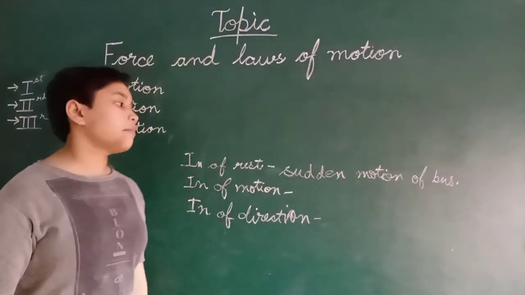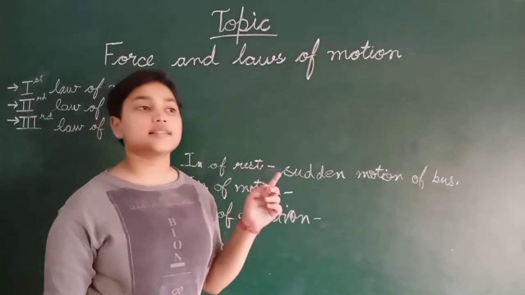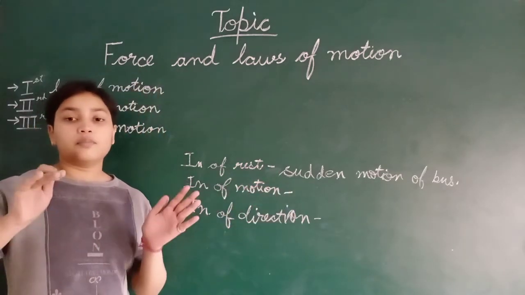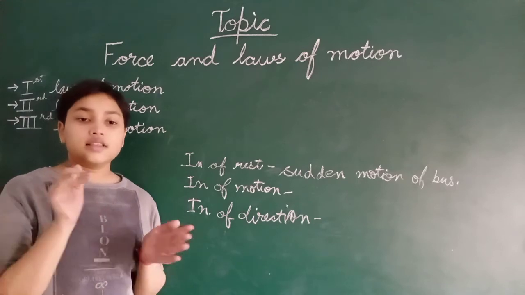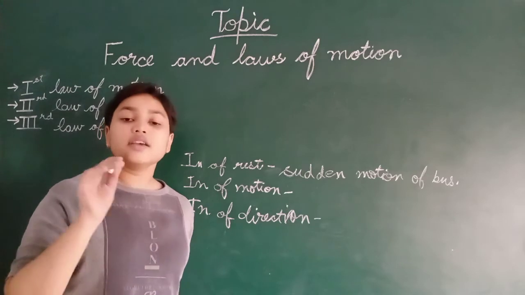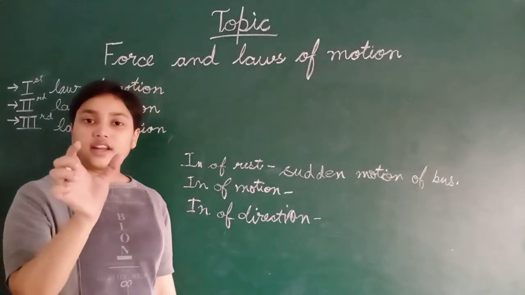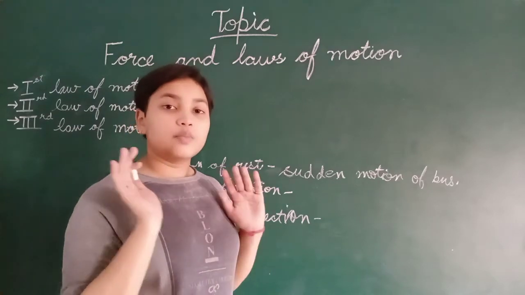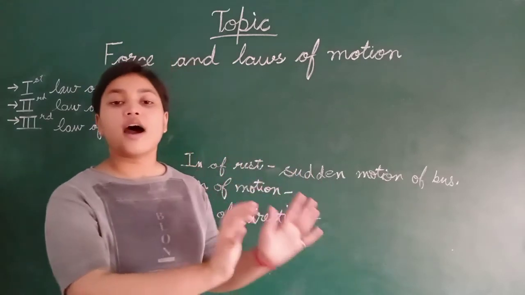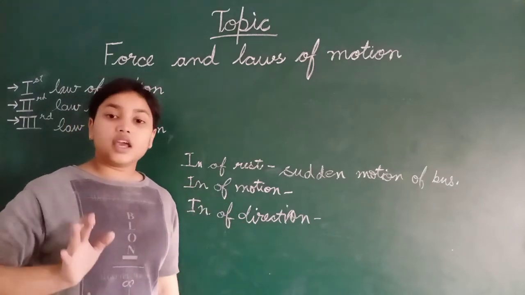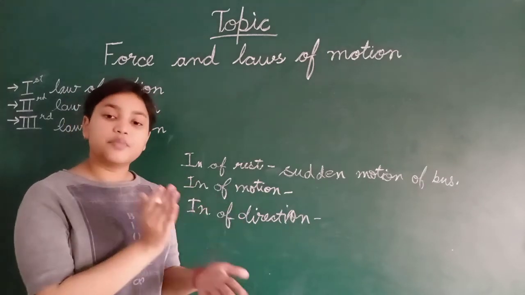There are many examples of inertia of rest. Suppose that a branch is at rest, but when the air blows with high velocity, with very high speed, the air strikes the branch.